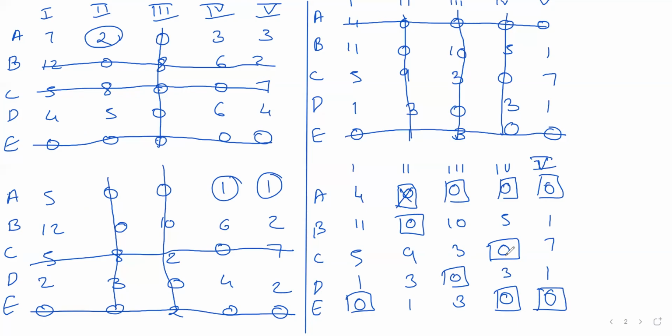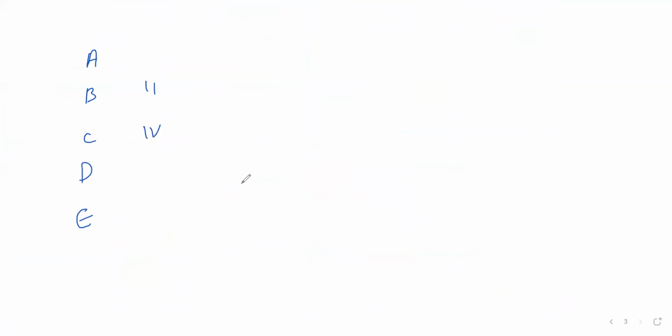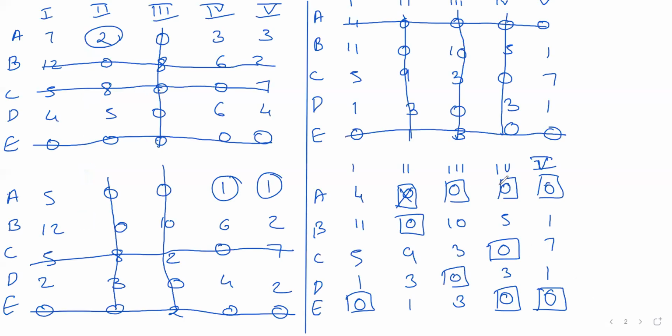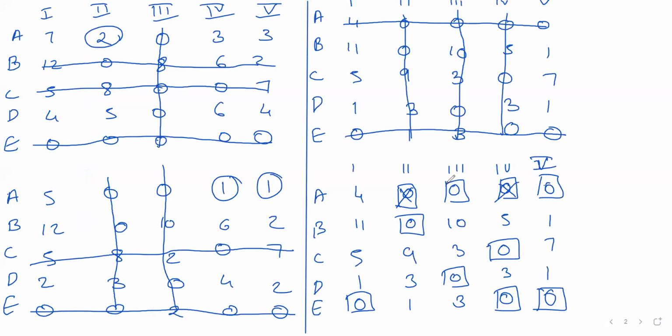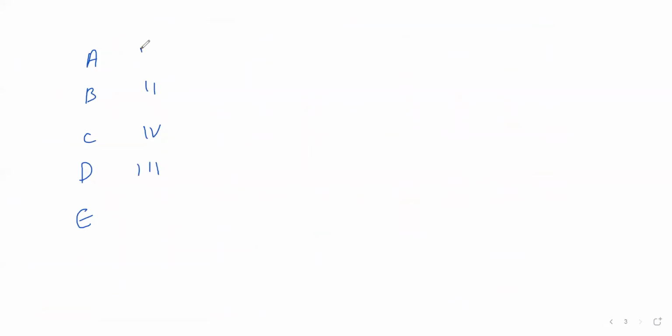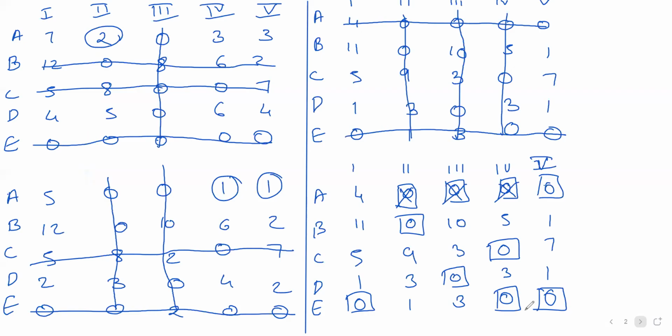Then C has 0 only for 4. So C will only get 4. It will again not be assigned to anyone else. D has 0 only in 3. So D will only get 3. Now A has only 5. And E is assigned 1.